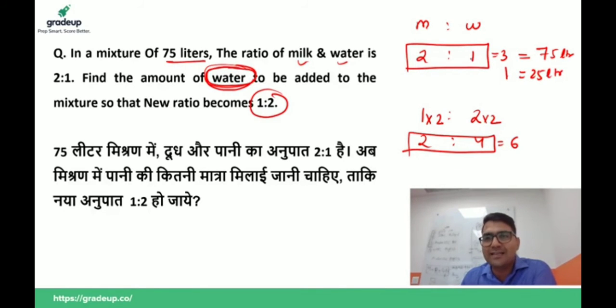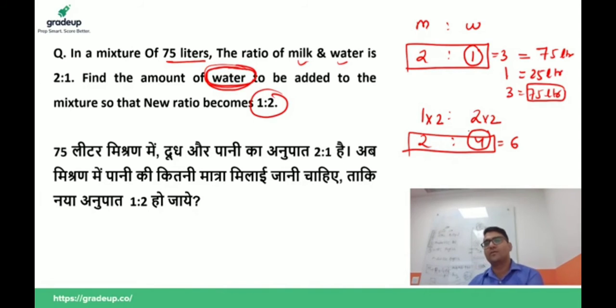Since initially the water was 1 unit, now the water is 4 unit, so water increased by 3 unit. If 1 is equal to 25 liter, then 3 is equal to 75 liter. This is the answer.